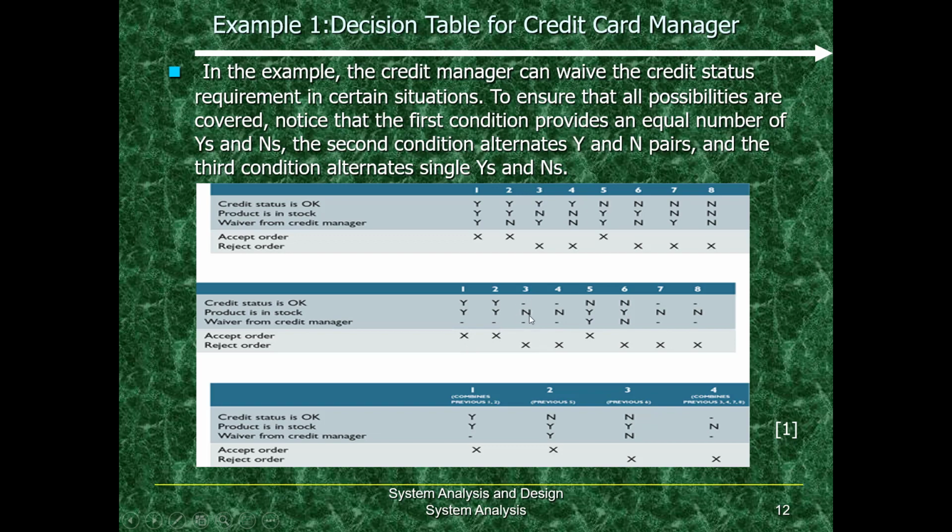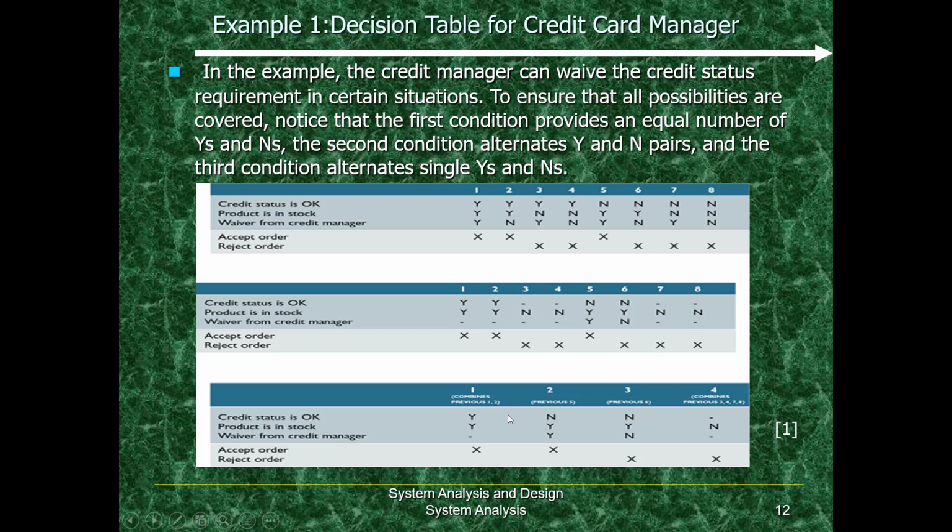The same is the case with scenario 2 and scenario 3. Product is not in the stock. If the product is not in the stock, no need for us to know whether his credit card status is okay. No need for us to know whether he is getting waiver from credit card manager. His order will be automatically rejected. The same logic applies to scenarios 4, 5, 6, 7, 8. Remaining scenarios will have the same logic being applied to them as in the case with scenario 1, 2, and 3.